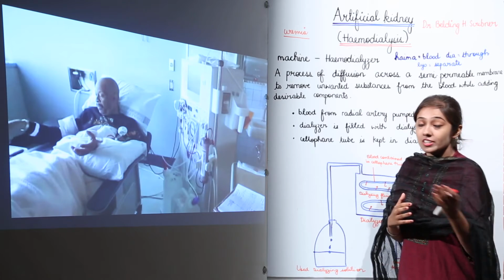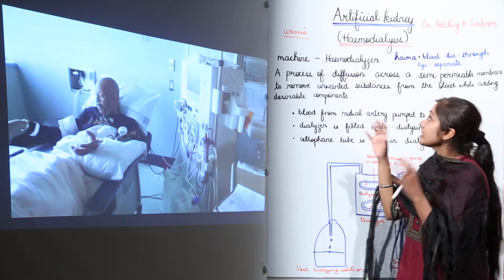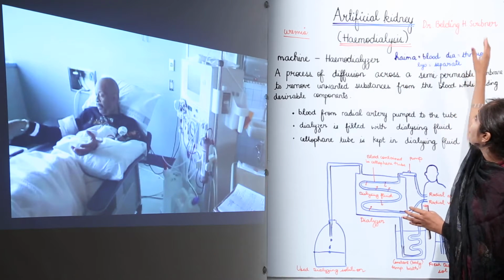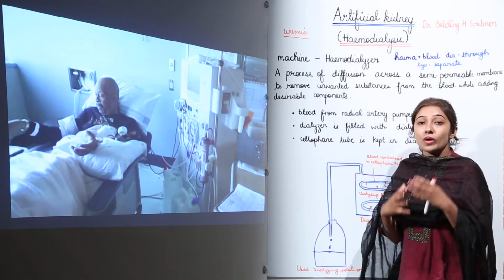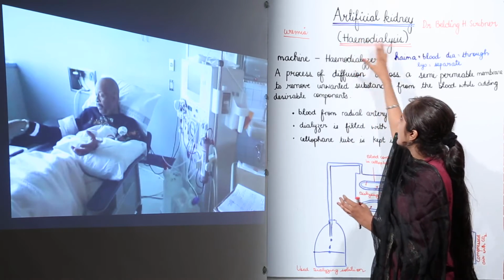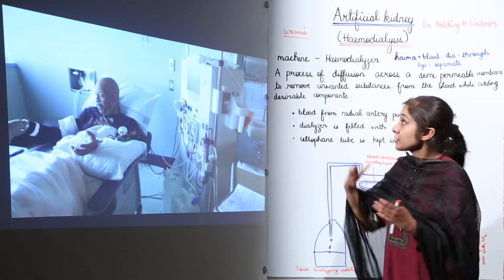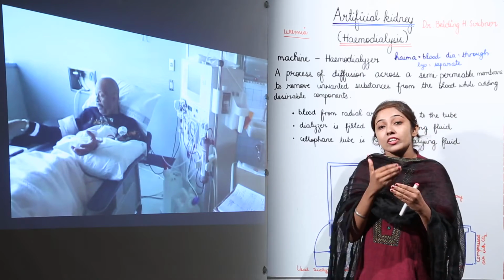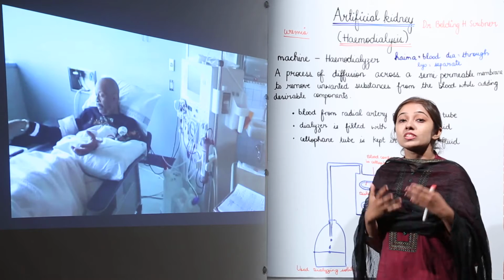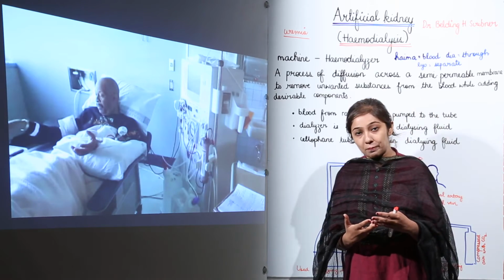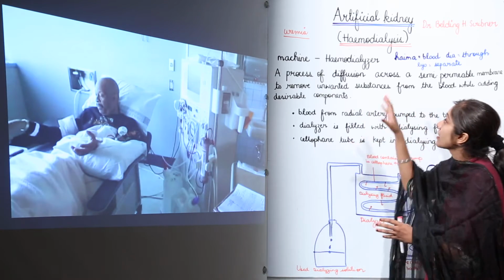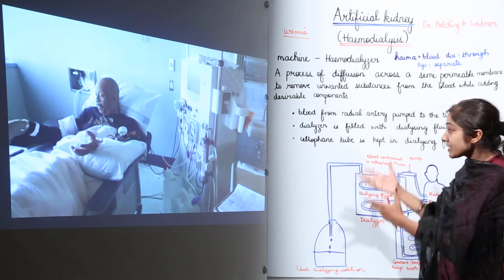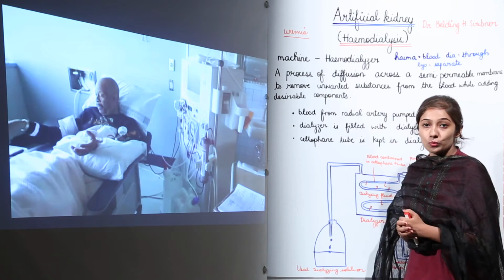And one very important and interesting piece of information for you is that this machine, this process, was discovered by Dr. Belding H. Scribner. He was the first one to discover such a process of artificial kidney, this machine hemodialyzer, which can be used to get rid of the toxic components from the blood of people whose kidneys are not working very well. This was a very big achievement by Dr. Belding. And let's see how this artificial kidney actually works.